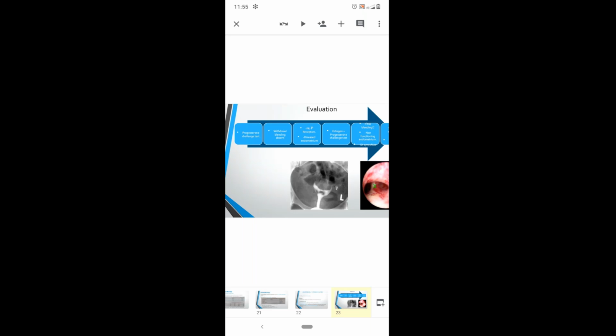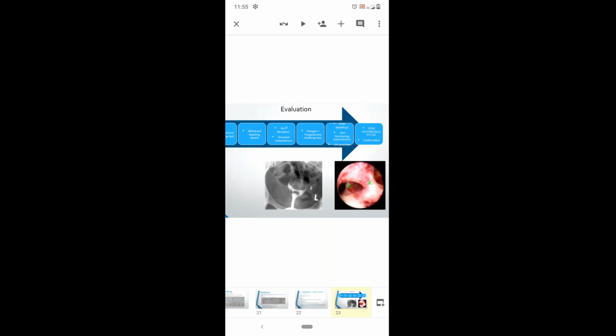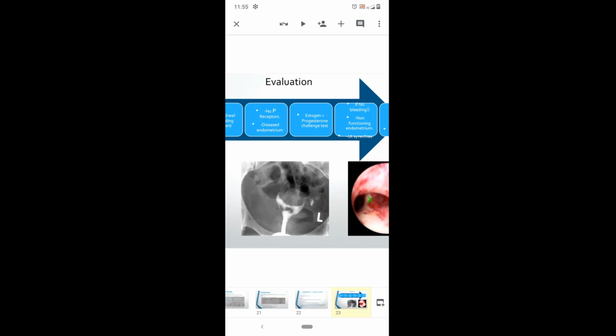In this estrogen progesterone challenge, we have to provide estrogen for 21 days, and in the luteal phase, we have to support with the progesterone. If there is no withdrawal bleeding, then we have to consider it as a non-functioning endometrium, or if there is any uterine defect, we have to go with this diagnosis, and then for a confirmation, we have to go either for HSG or hysteroscopy to confirm the diagnosis.